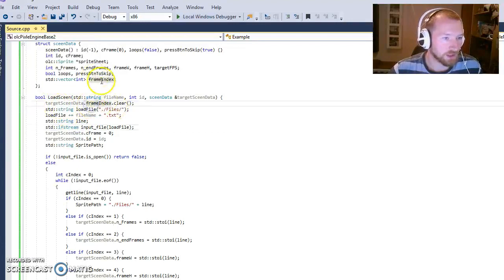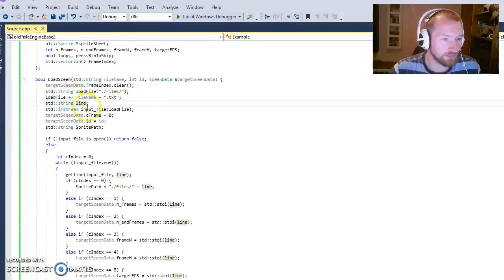Now the first thing it does is that it clears the frame index, because if we have any old frames we just want to remove them. Then it goes in and gets a load file string that is at files. That's where I decided to save all my stuff. And then it adds the file name that we've loaded and the .txt extension. Then we make a string that's called line, that is for our iterator down here. And then we make an input stream for the load file that we just named up here. We set the current frame to 0 because we will start at 0, and we copy the ID from here and into the scene data.